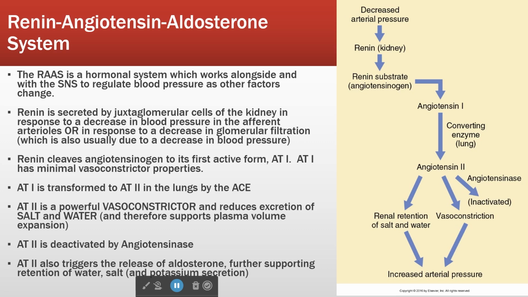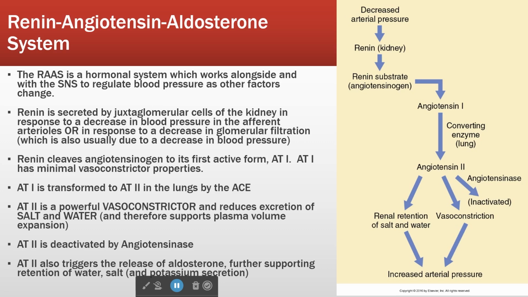ACE inhibitor. We have a medication that blocks this enzyme, okay? Why do we love those medicines? Because angiotensin 2 is one of the most potent vasoconstrictors in the body. So it means that an ACE inhibitor blocks the production of a vasoconstrictor. Vasoconstriction increases total peripheral resistance and therefore blood pressure.